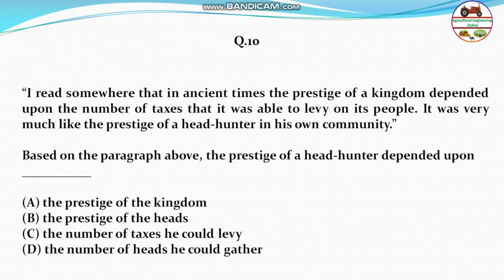Next question. I read somewhere that in ancient times the prestige of a kingdom depended upon the number of taxes that it was able to levy, and it is very much like the prestige of the headhunter of each country. So a headhunter also hunts heads. So based on the paragraph above, the prestige of a headhunter depends upon the prestige of the kingdom, not because kingdoms are related to tax. The prestige of the headhunter is the number of heads, not the number of taxes he could levy. So the number of heads he could gather. So therefore the answer will be D.